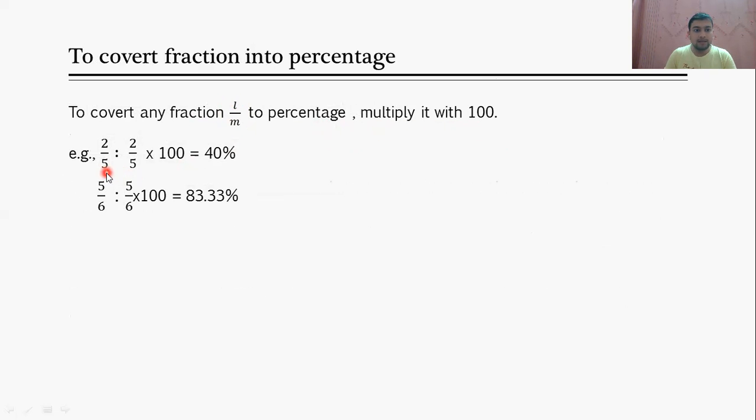Let's say the fraction given to you is 2 by 5, and you have to calculate how much percentage it is. So multiply it by 100. So 2 by 5 into 100 is 40%. So 2 by 5 means 40%. 5 by 6: 5 by 6 into 100 means 83.33 percent. Okay, so any fraction, if you want to convert it into a percentage, simply multiply it by 100.